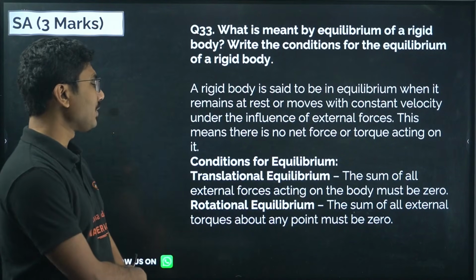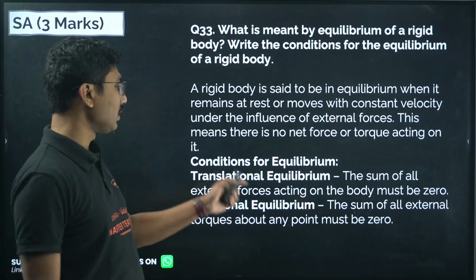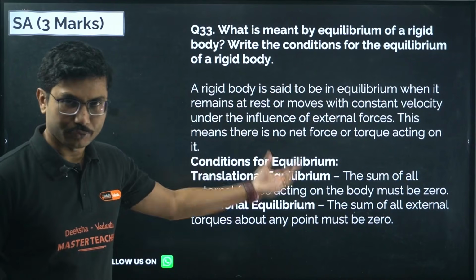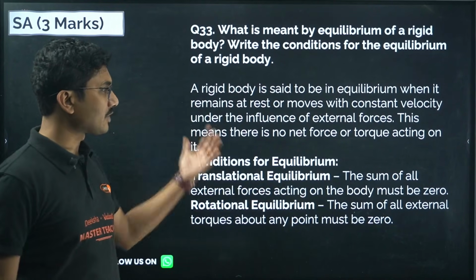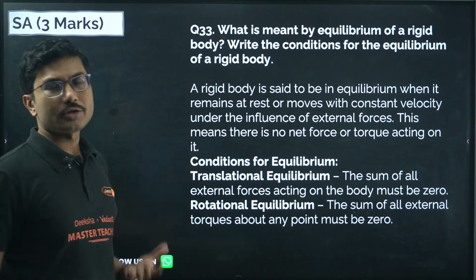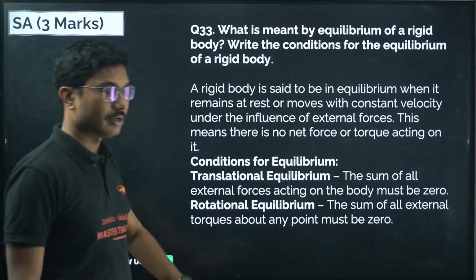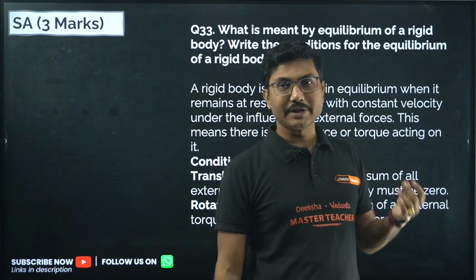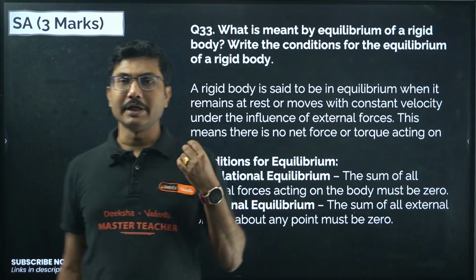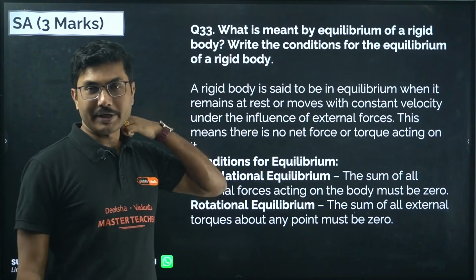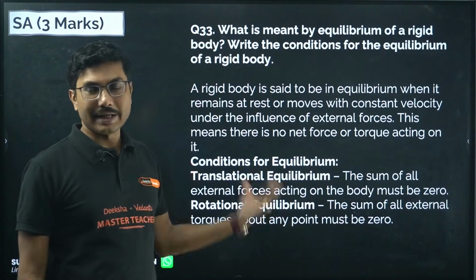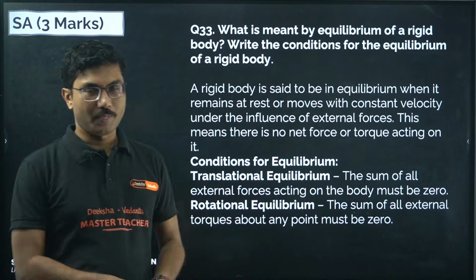Conditions for equilibrium: translational equilibrium, the sum of all the external forces acting on the object should be 0. Rotational equilibrium, the sum of all the external torques should also be 0. So equilibrium means no net force is acting on it, and the condition is net torque is 0 and net force is 0.